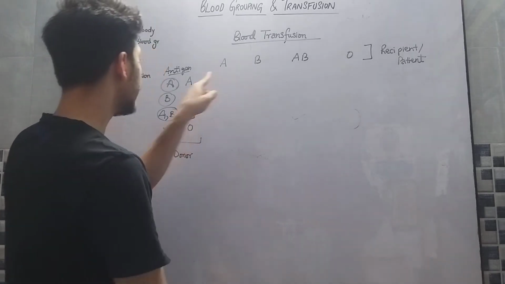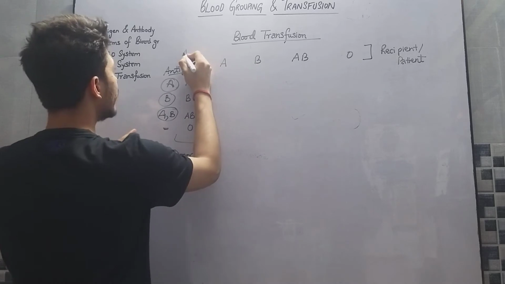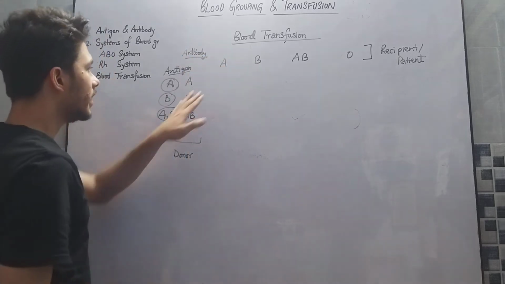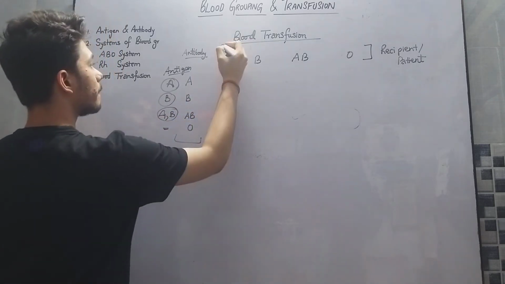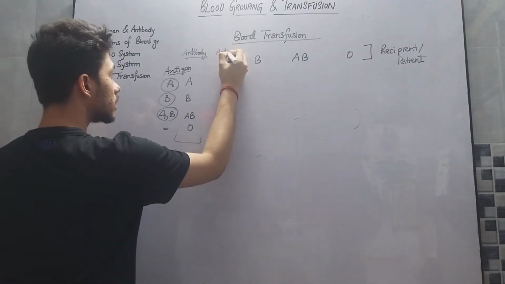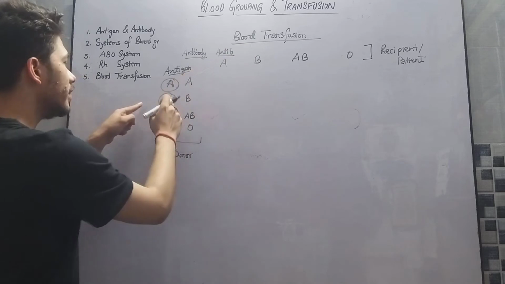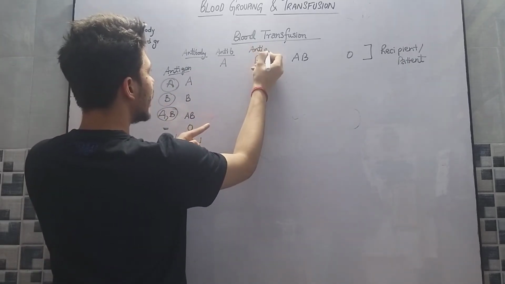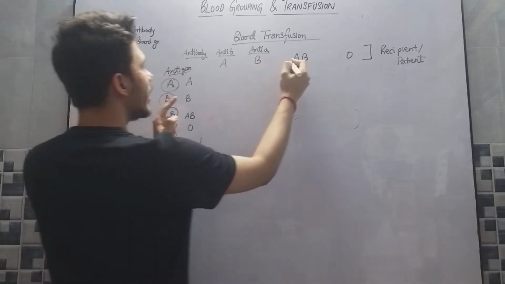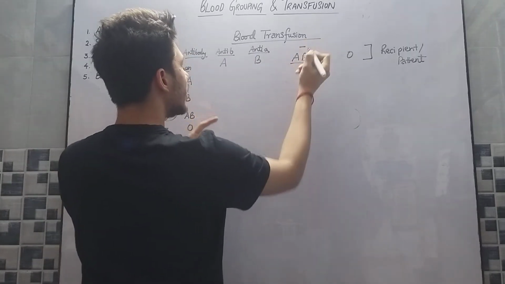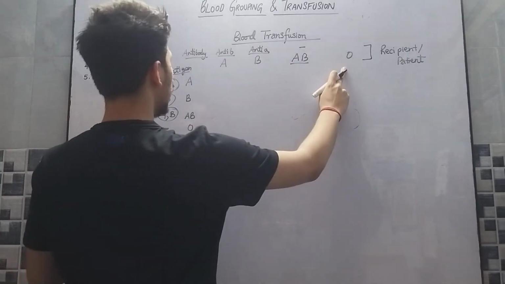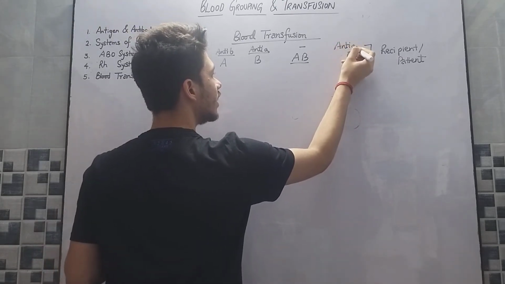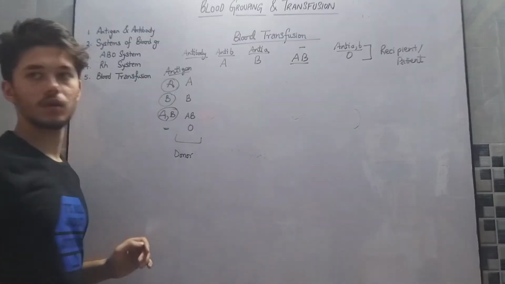Similarly, for the antibodies: A has antibody against B, so it has anti-B. B has antibody against A, so it has anti-A. AB does not have any antibody, and O has antibodies against both A and B, anti-A and anti-B.